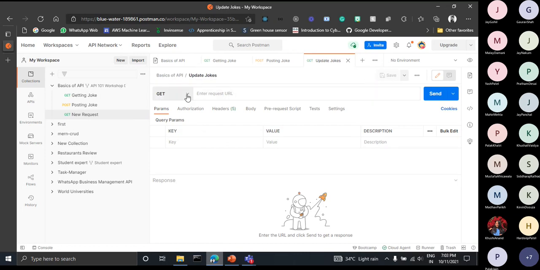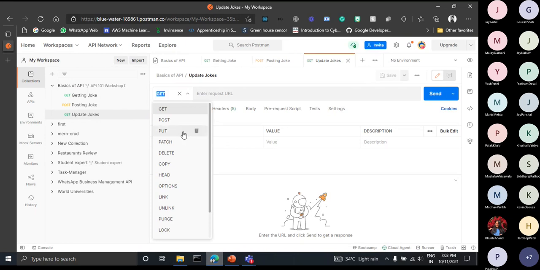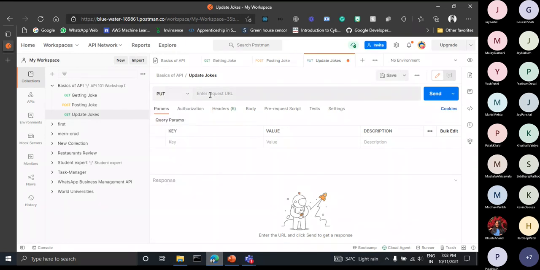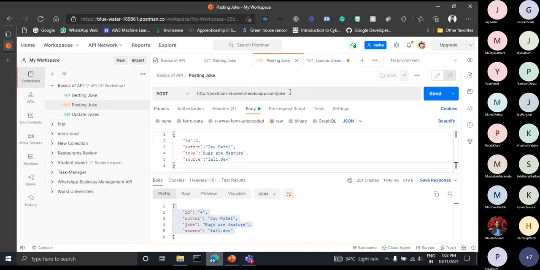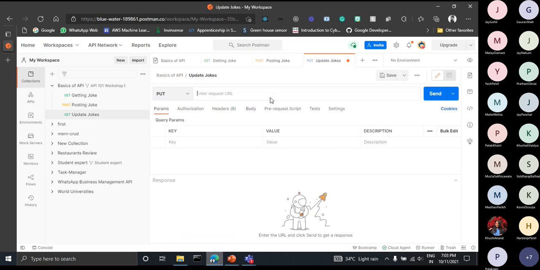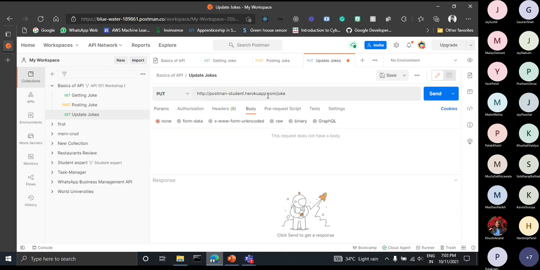Okay, now from the method tag, here we have to use put, because we are updating the data. So I have selected put, and just copy pasted this same URL into our endpoint URL. Now we have to update the data. So in updating the data we have to send a put request, and along with that put request we have to send the body, or the data that we want to get updated.